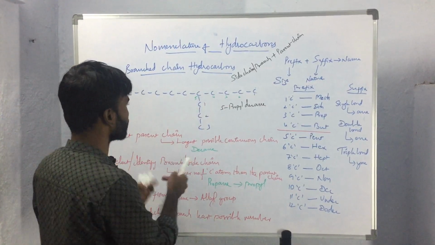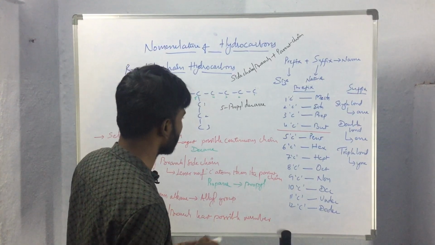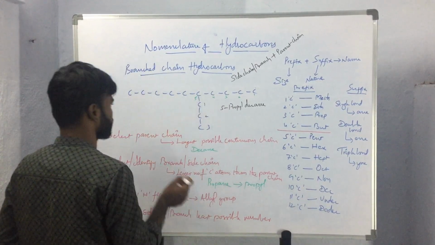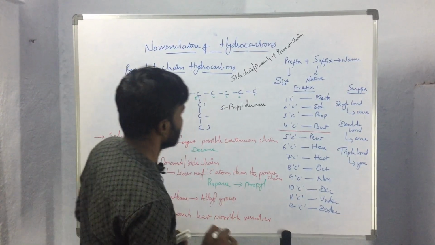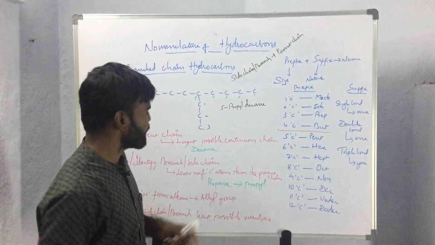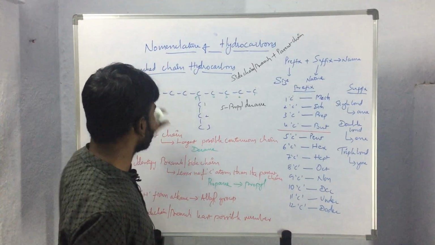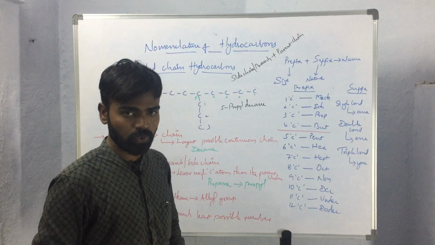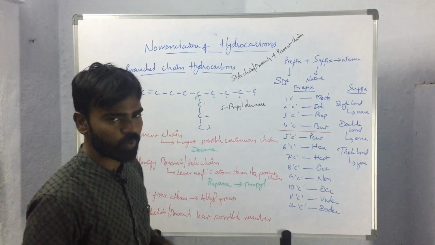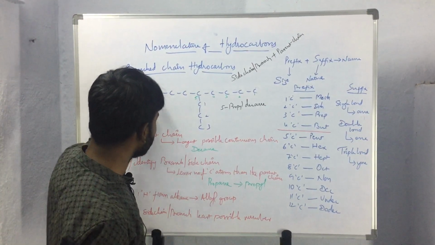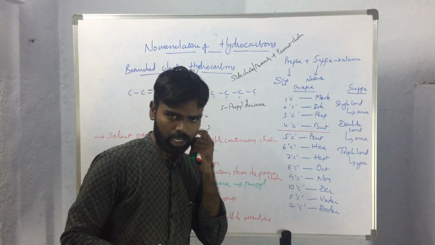What if the branched hydrocarbon contains unsaturation, like this? In this condition, we should consider the unsaturation, and while numbering the compound, we have to give the priority to unsaturation only rather than the branch.